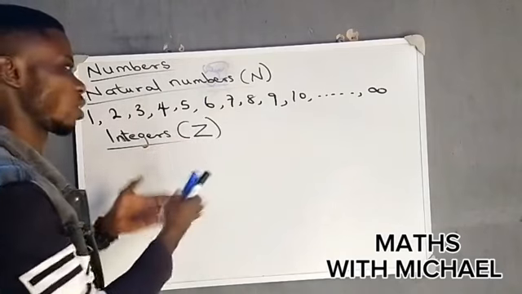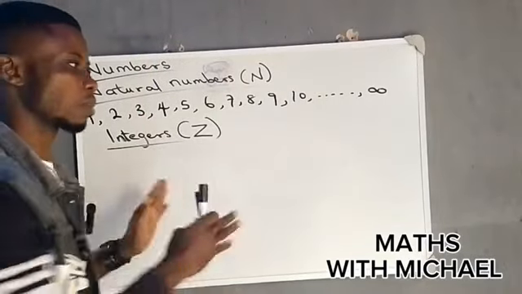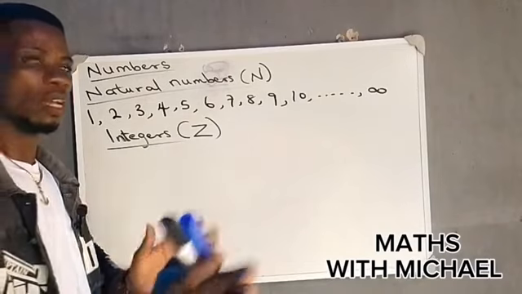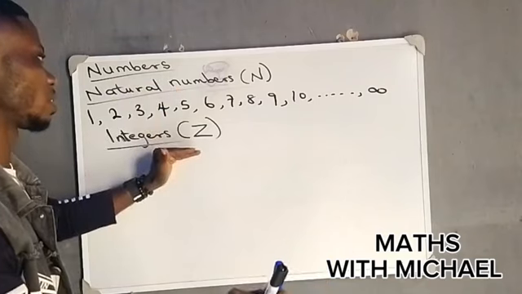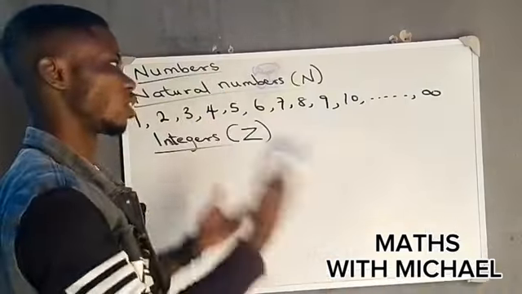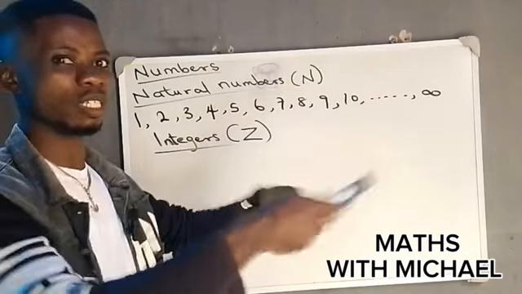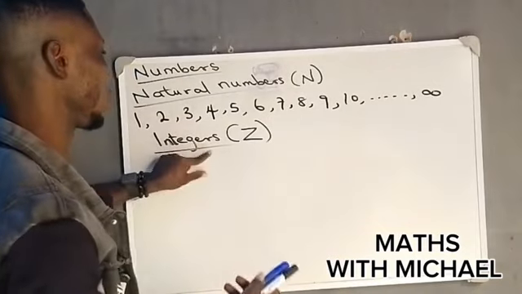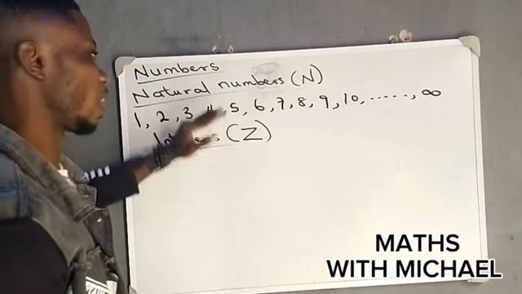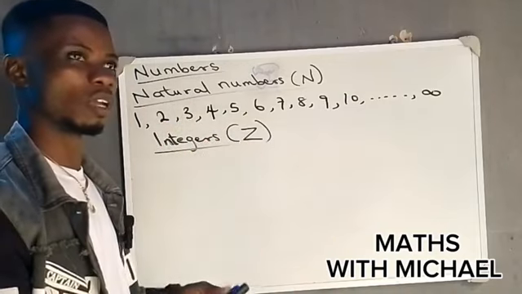After analyzing all the family of numbers, I will link them as they follow each other, because from natural numbers it goes to integers. It's just like the genealogy of numbers. This one gave birth to this one, which gave birth to this, and so it continues. So integers came from natural numbers. Now, there is still another one that gave birth to integers, which we'll also talk about.